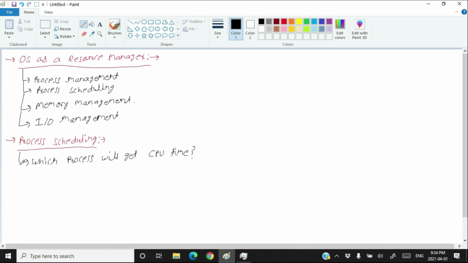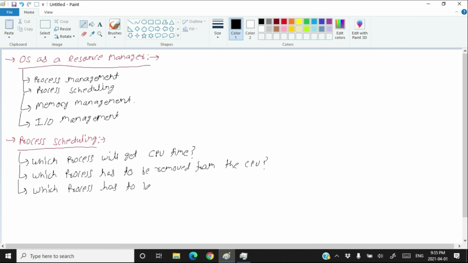The second thing the operating system determines is which process has to be removed from the CPU. The third one is, which process has to be shifted to IO? IO means input output. Which process will be shifted to IO from the running?